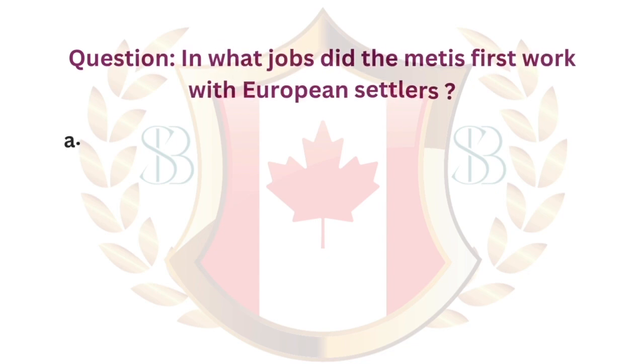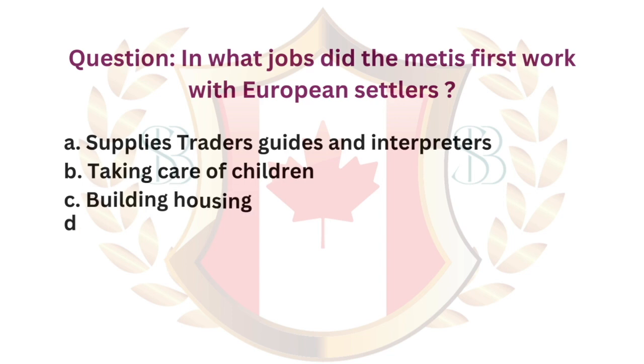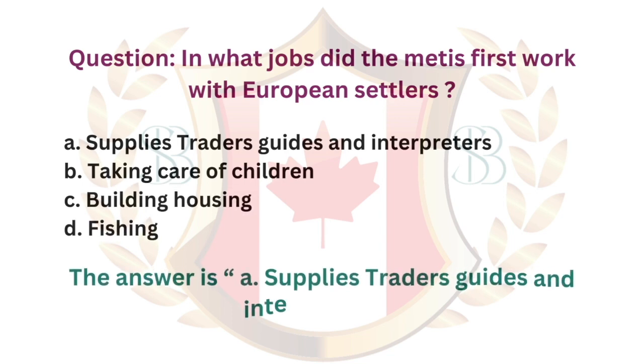Question. In what jobs did the Métis first work with European settlers? A. Supplies, traders, guides and interpreters. B. Taking care of children. C. Building housing. D. Fishing. The answer is A. Supplies, traders, guides and interpreters.